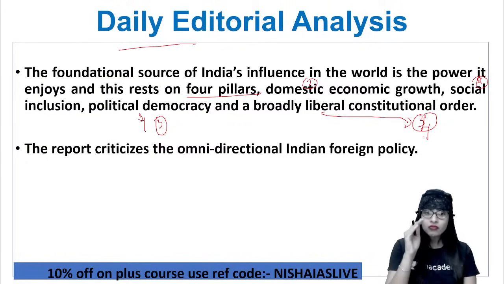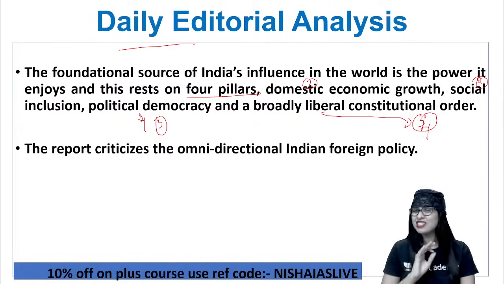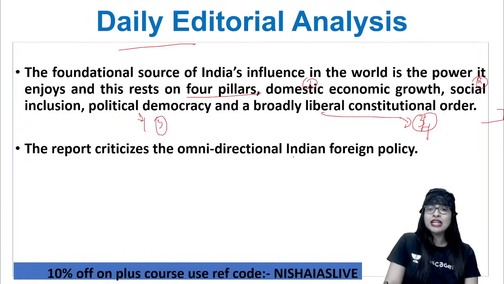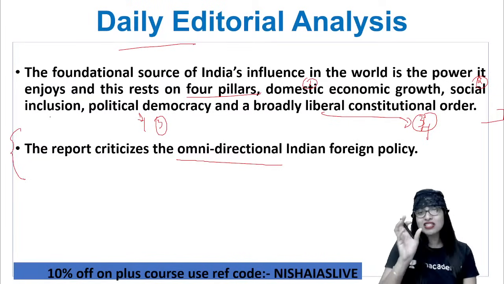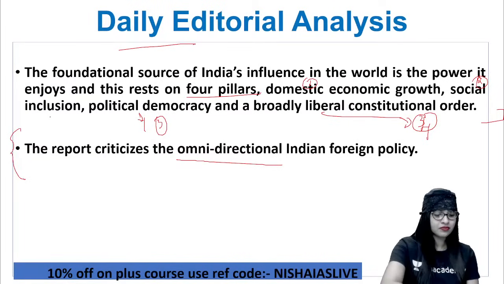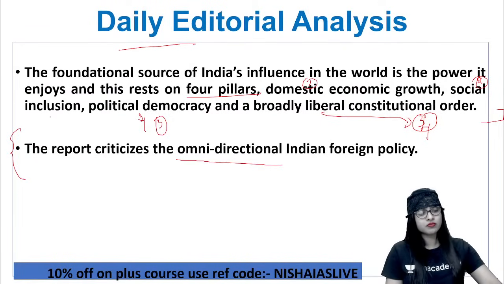So now, the report is criticizing the omnidirectional Indian foreign policy. Simple as that. I repeat, omnidirectional Indian foreign policy, in one line. This is actually the soul of this article, guys. Clear? Is it very clear for all of you?